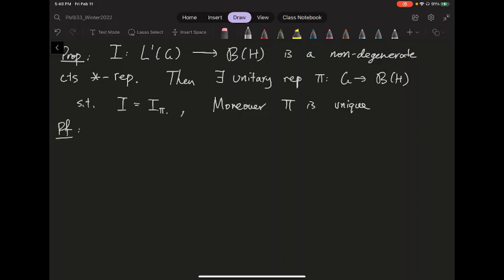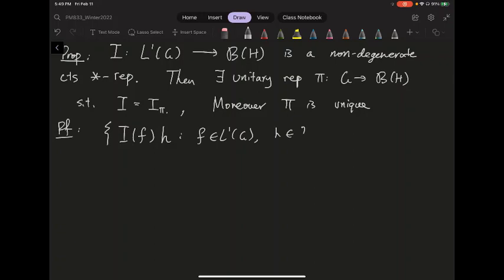So first of all, let's consider the span of these I functions. So I is some star representation of my L1 space. If I take all the I of f and evaluate at some h, where f is inside L1 of G and h is inside H, let's call the span of them M. First, I want to show that M is going to be dense in H. Why is that?